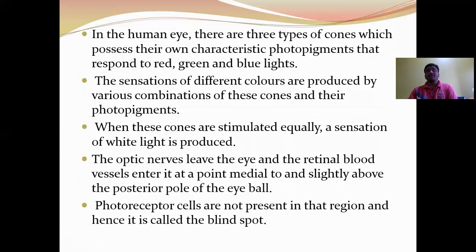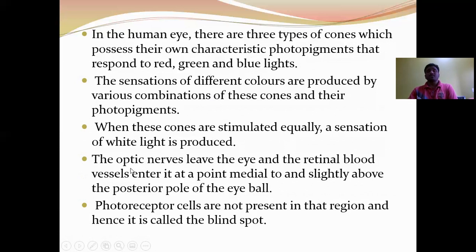In the human eye, there are three types of cones: erythrolabes, cyanolabes, and chlorolabes. Erythrolabes are sensitive to red color, chlorolabes are sensitive to green color, and cyanolabes are sensitive to blue color. They possess their own characteristic photopigment that responds to red, green, and blue light. The sensation of different colors is produced by various combinations of these cones and their pigments. When all cones are stimulated equally, a sensation of white light is produced.